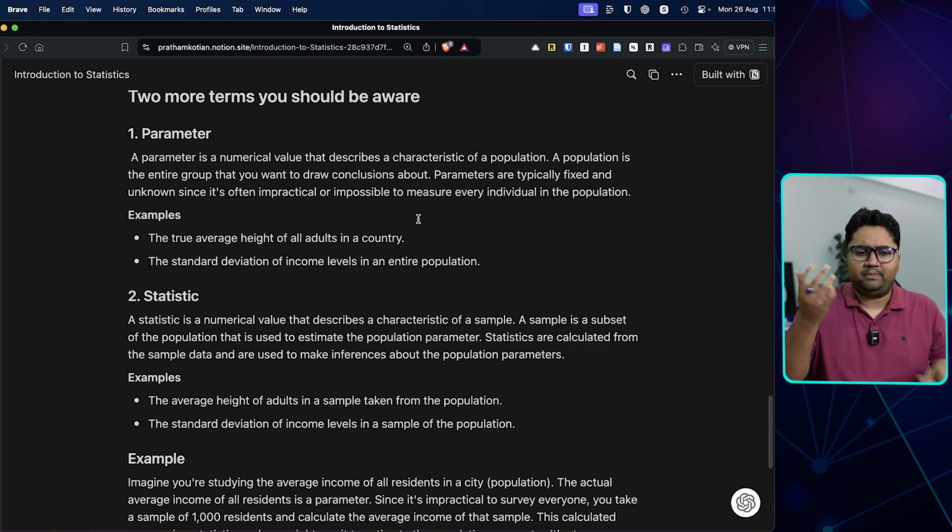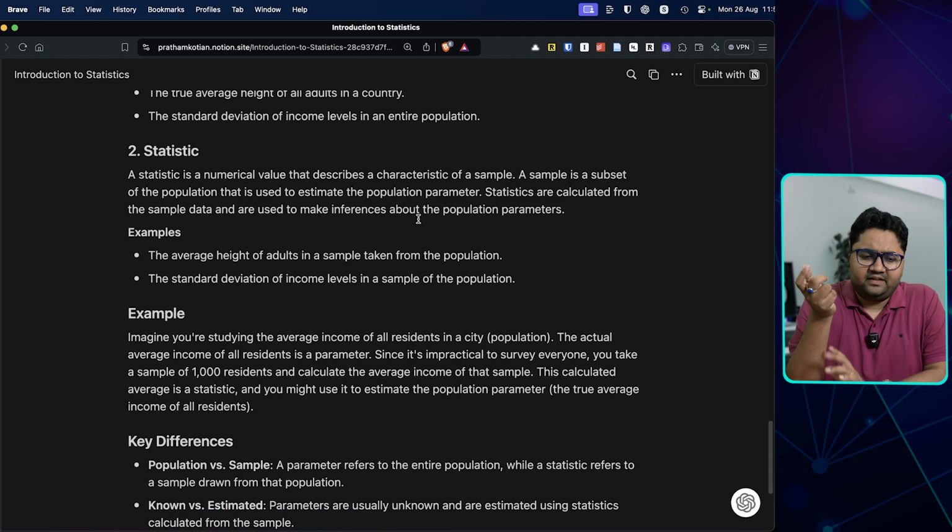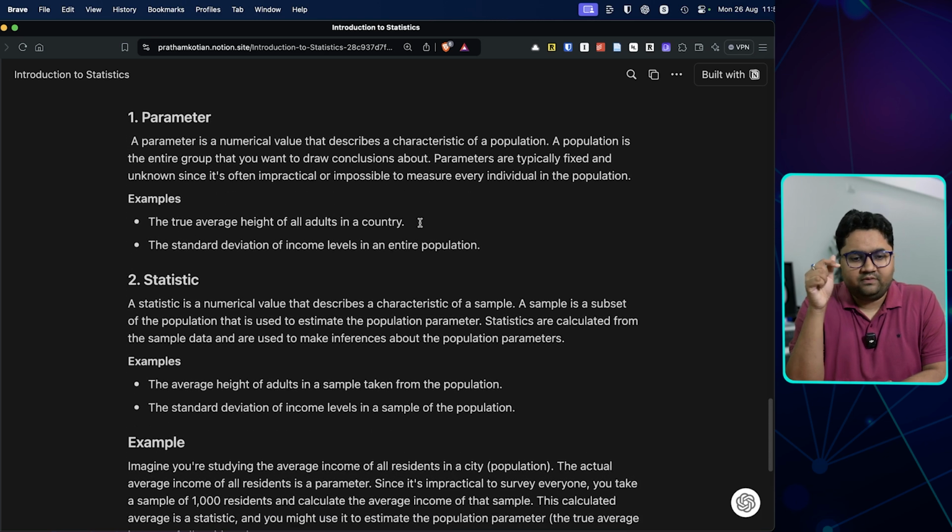For example, a parameter is a numerical value, so the parameter could be standard deviation is a parameter, average height is a parameter, for a country weight is a parameter, for a country I mean even GDP growth is a parameter, so बहुत सारे parameter हो सकते हैं country है. Second, statistic. So the average height of adults in a sample taken from a population. So it's another numerical value that describes the characteristic of a sample. दोनों में difference क्या है? Parameters for the population ये sample के लिए apply होता है.